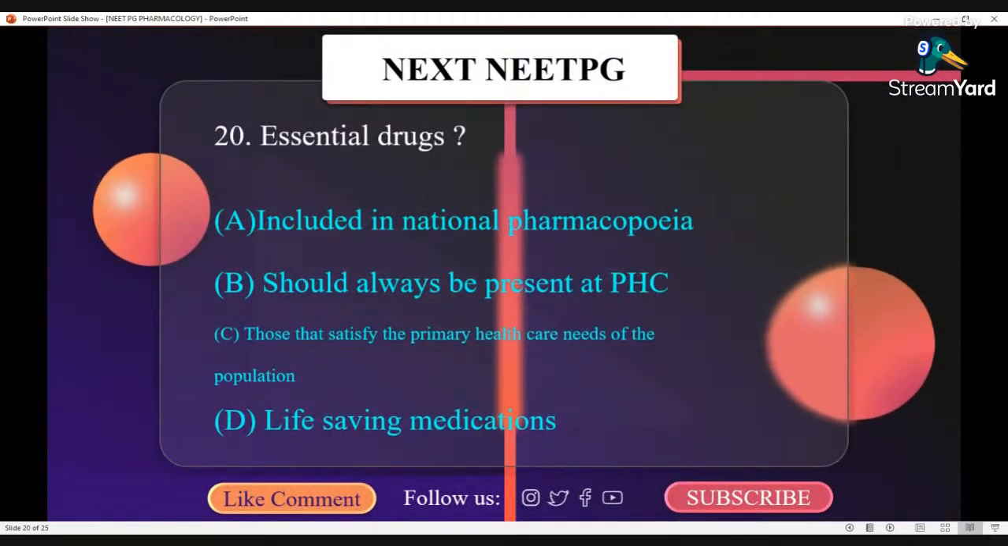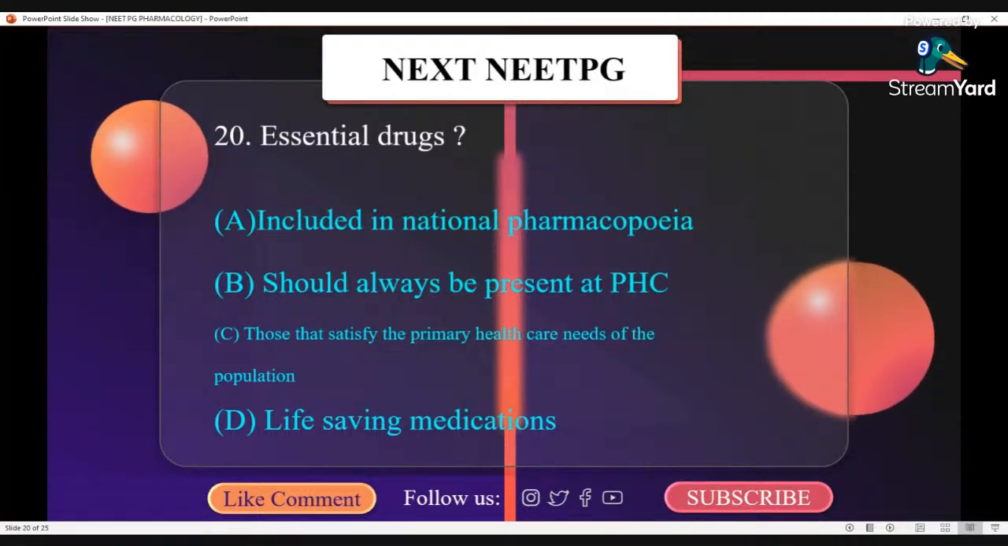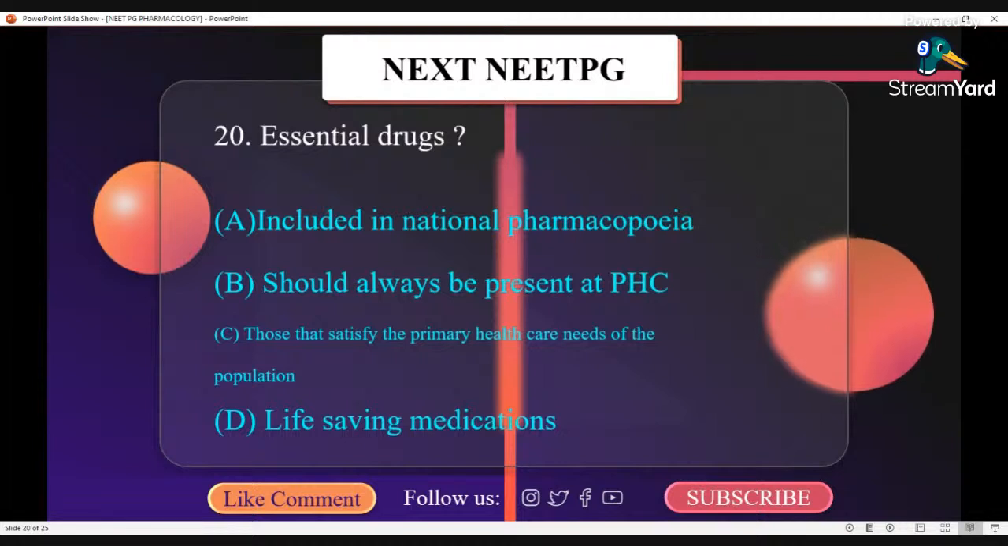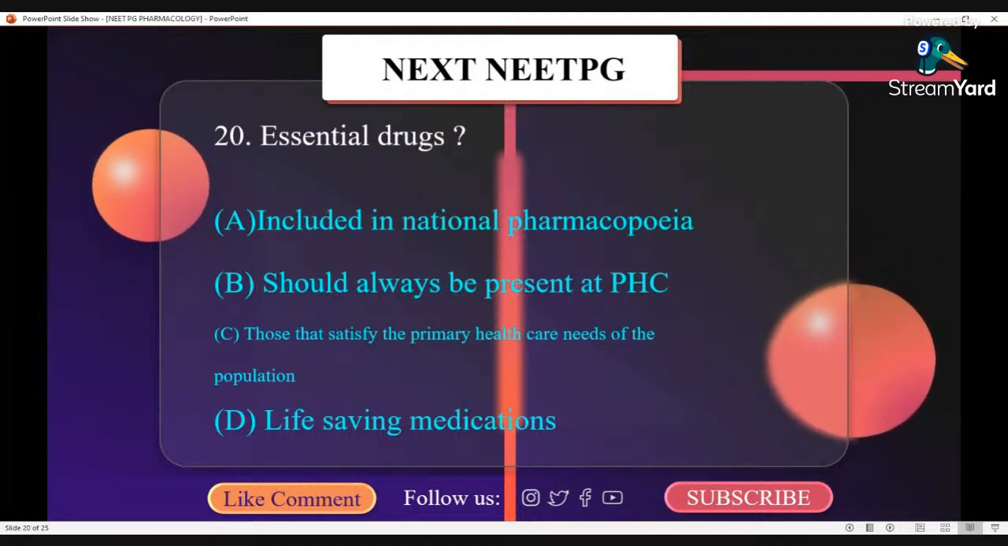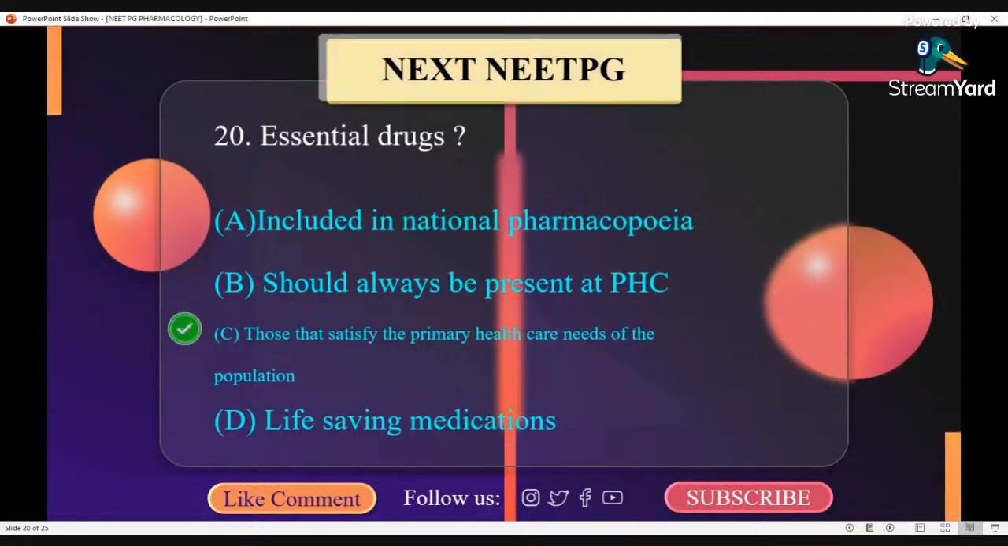Essential drugs. Essential drugs are those that satisfy priority healthcare needs of the majority of the population. So the correct option here is C.